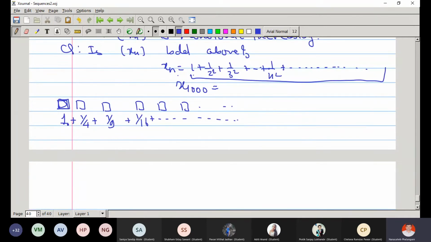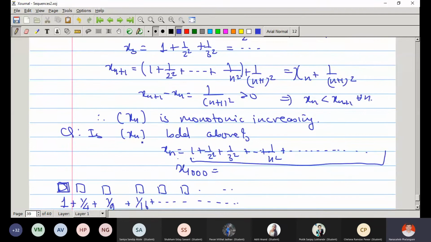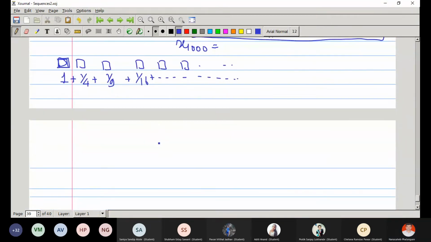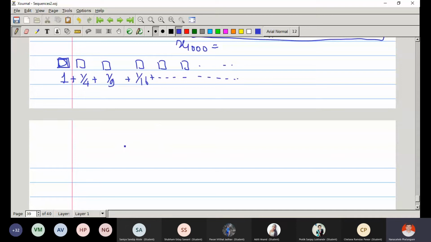So you will give 1 glass to the first person, 1/4 glass to the second person, 1/9 glass to the third person, and so on. Continue in this fashion. Can you manage all the people in some finite amount of drink? Let us see what happens. So what is the upper bound of the sequence? At most, how much drink will you need? Let us think about the upper bound.